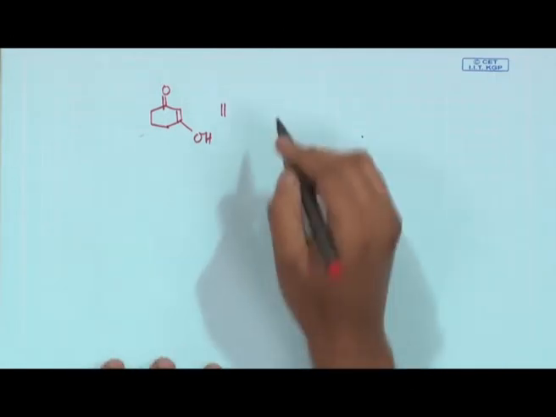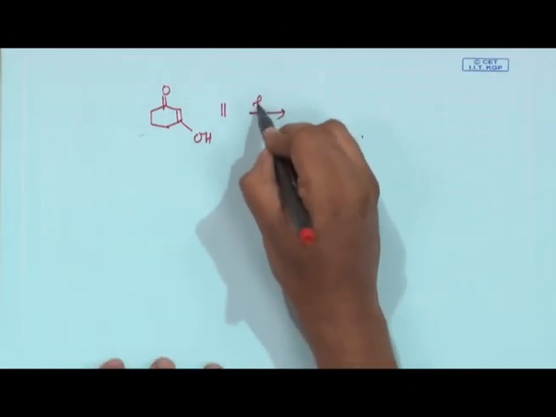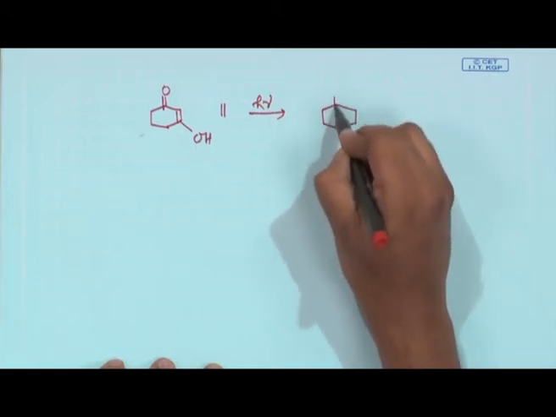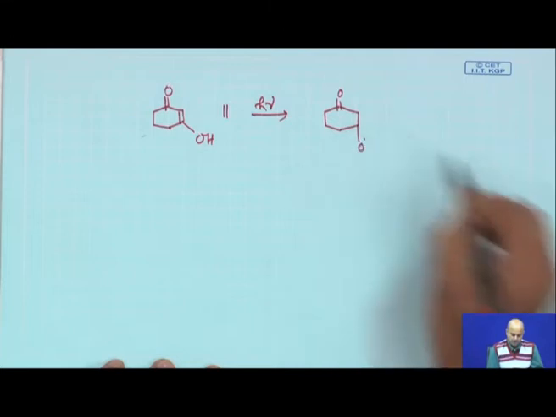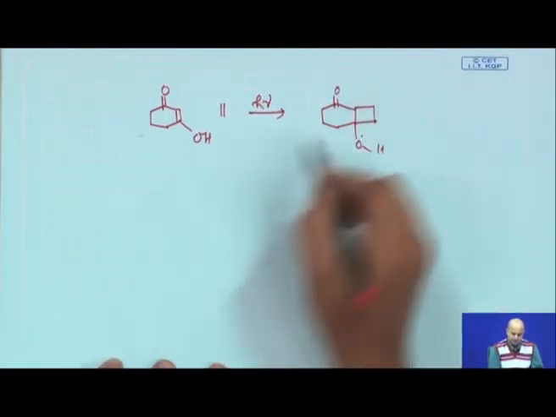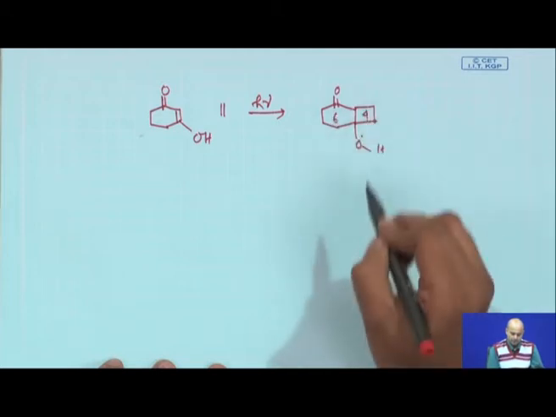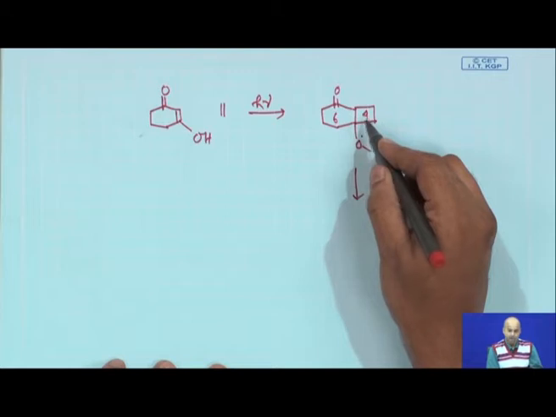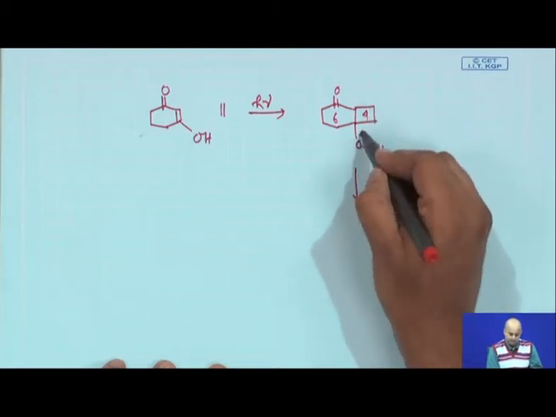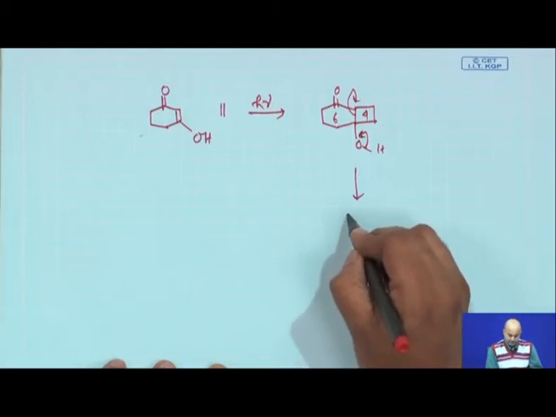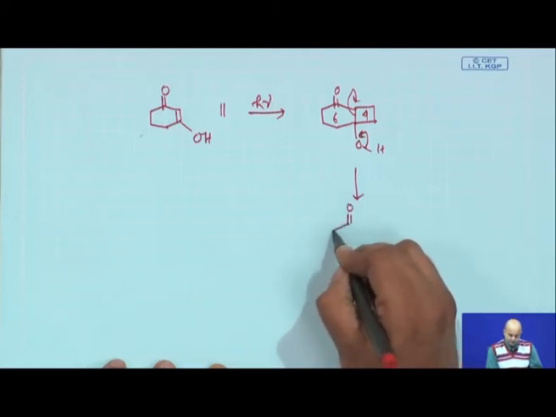So, you do a similar kind of reaction, an h nu mediated reaction, and after this De Mayo reaction you have this 6 and 4 together. Now, as the 4 member ring is strained, you try to open it up in the retroaldol fashion, and in reality what will you get?